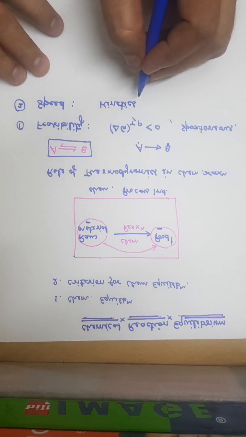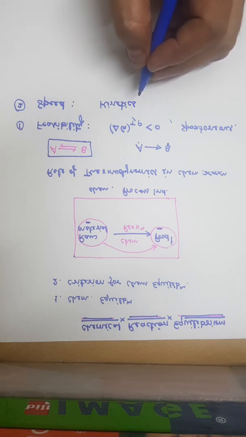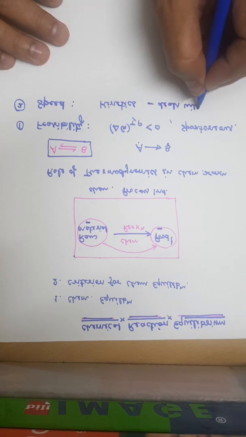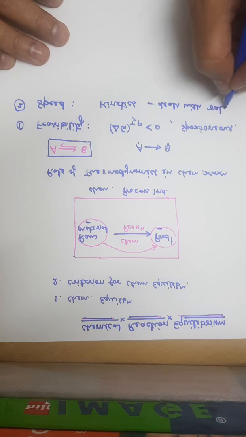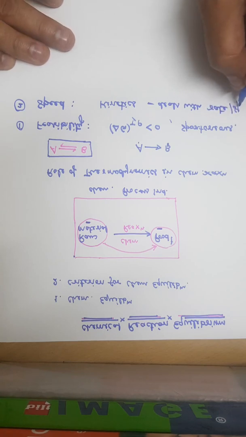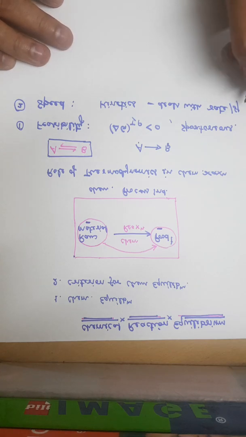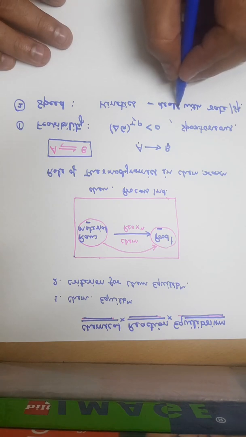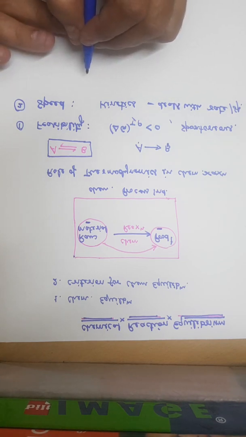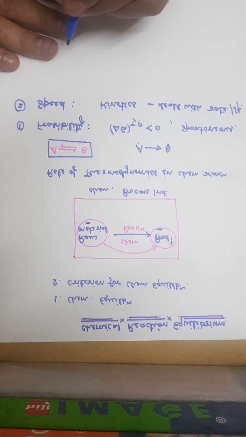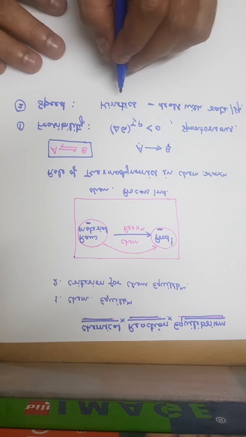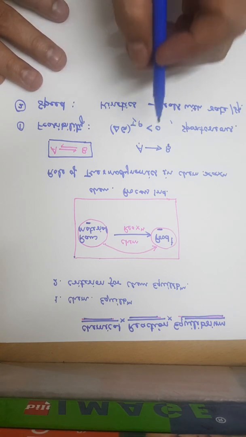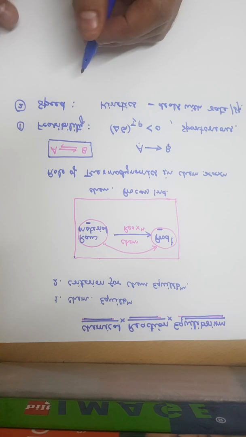You might be familiar with this also. Kinetics deals with the rate or speed of any reaction. So the second aspect, which is speed, can be found out through the kinetic study of that particular process or reaction.